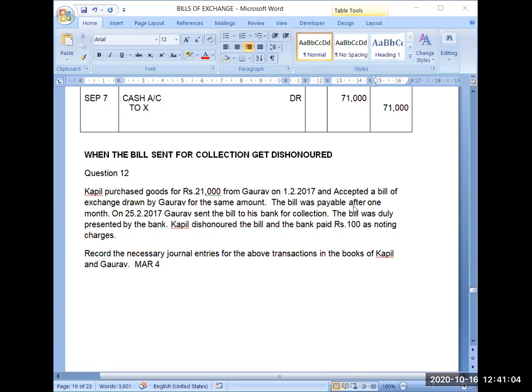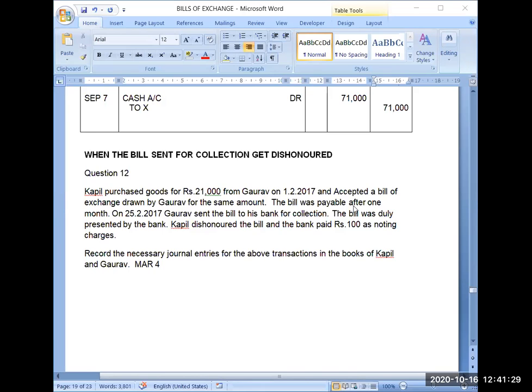The bill was duly presented by the bank. So on the due date, March 4, the banker presented the bill for payment. Kapil dishonored the bill and the bank paid ₹100 as noting charges. Again, the principle is that whoever has the bill is liable to get a legal proof of the dishonor of the bill.